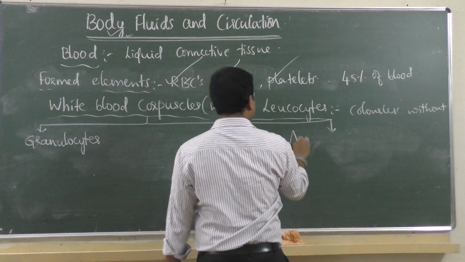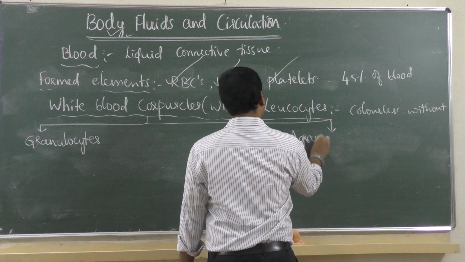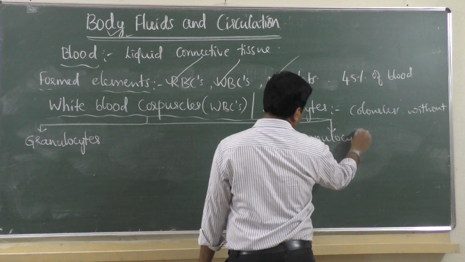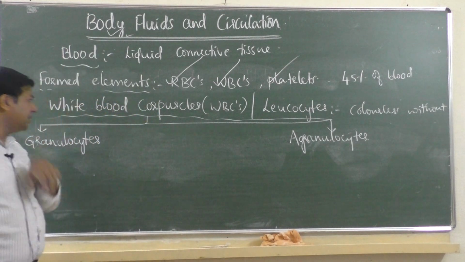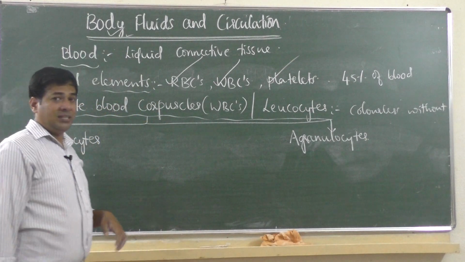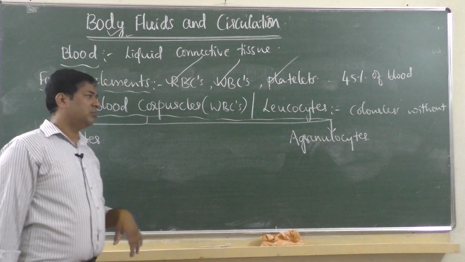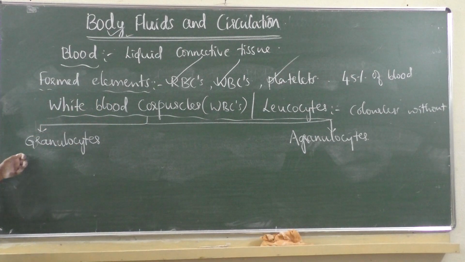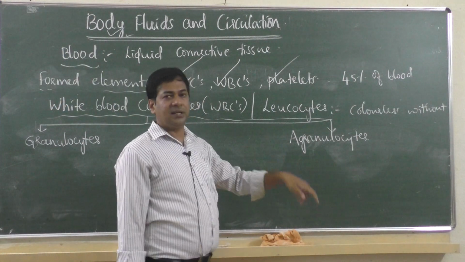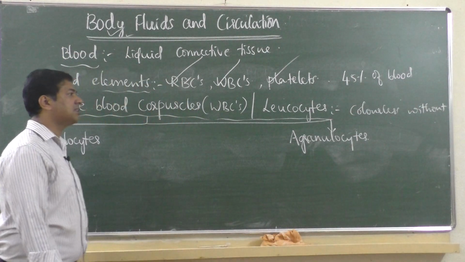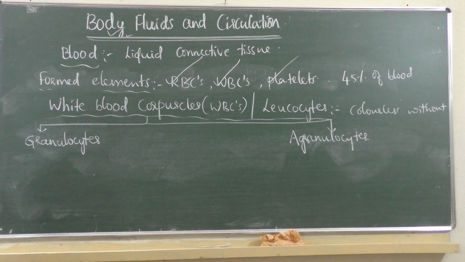The other one is called agranulocytes. If hematin granules are present, then it is a granulocyte. If hematin granules are not there, agranulocytes. Anyway, the hematin granule name is not in the book. They have just mentioned granulocyte is one type of white blood cell and agranulocyte is the other type. So white blood corpuscles have two groups.